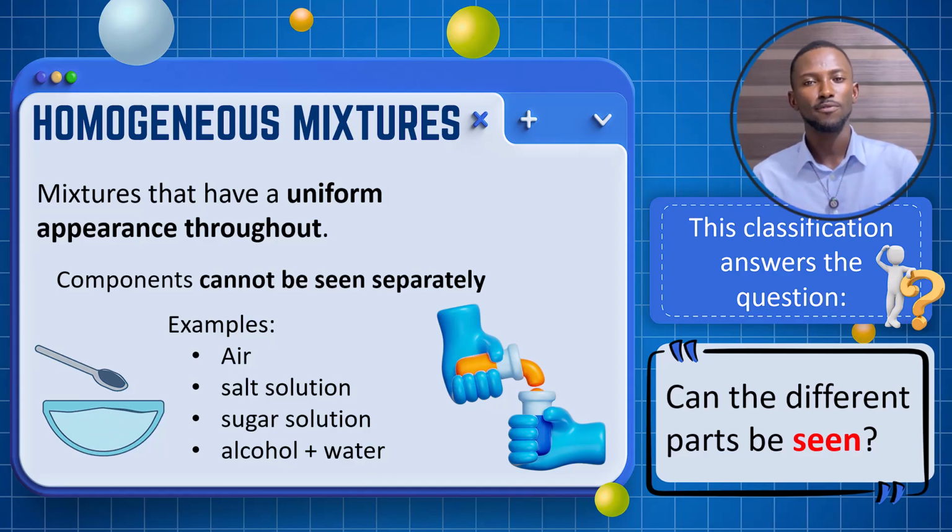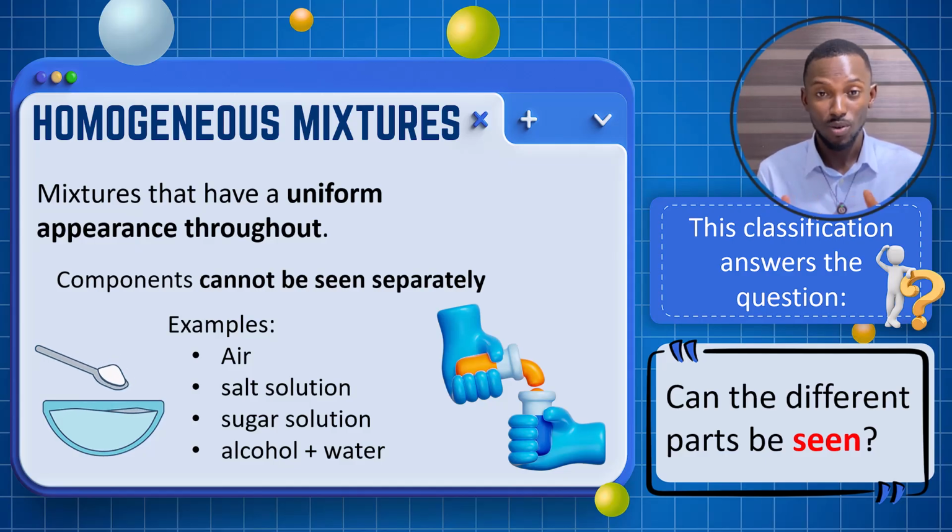For example, we have salt solution or sugar solution. If you look at the little animation down there, let's assume that is salt or sugar. So if you pour the salt or sugar in water and you stir and the salt or sugar dissolves, you will not see the salt in the water. It will appear as though it's just water in the container or cup. So if you look at the picture, as the salt dissolves, it appears very transparent as it was before the salt was poured into it. But does that mean the salt is not there? No, it doesn't mean that. The salt is still there.